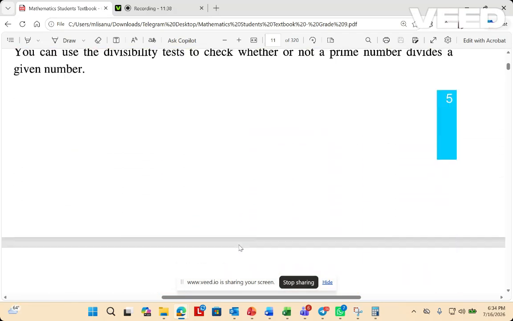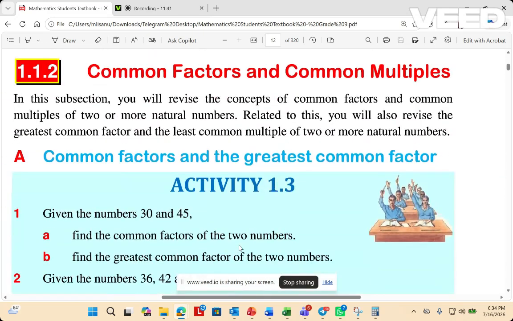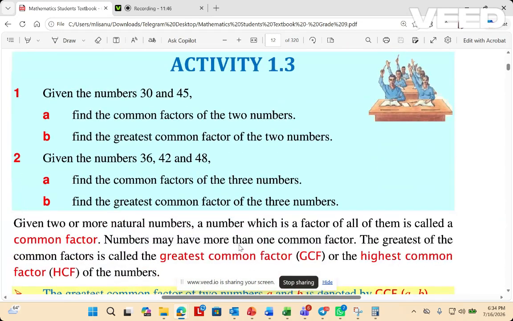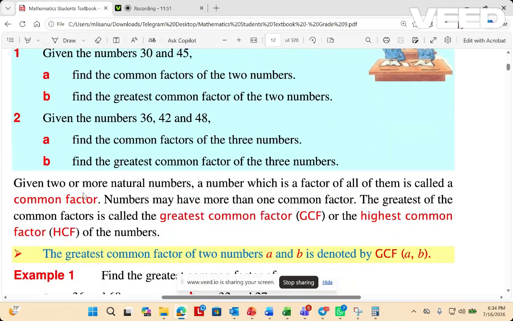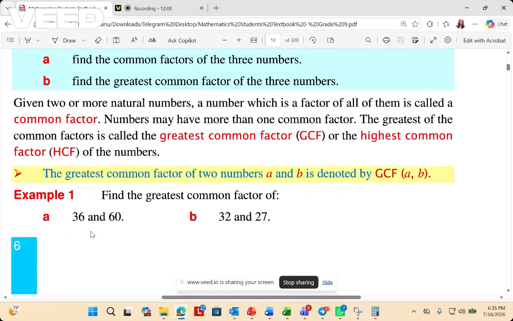So let's see common factors and common multiples. Given two or more natural numbers, a number which is a factor of all of them is called a common factor. Numbers may have more than one common factor. The greatest of the common factors is the greatest common factor, GCF, or the highest common factor, HCF.